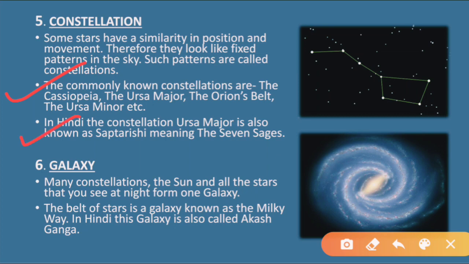Now, in Hindi, the constellation Ursa Major is also known as what? Saptarishi, meaning the seven sages. Saptarishi is the Hindi term, and Sapt means seven, Rishi. You know the meaning of Rishi, the sages. In English, we will call them the seven sages. So Ursa Major is known as Sapt Rishi, or in English, the seven sages.